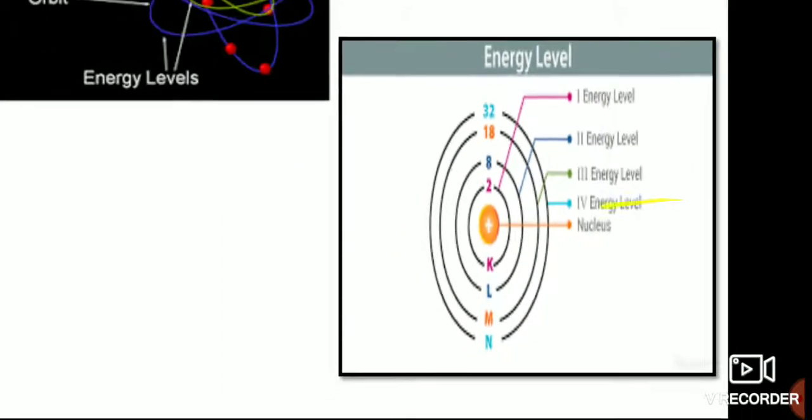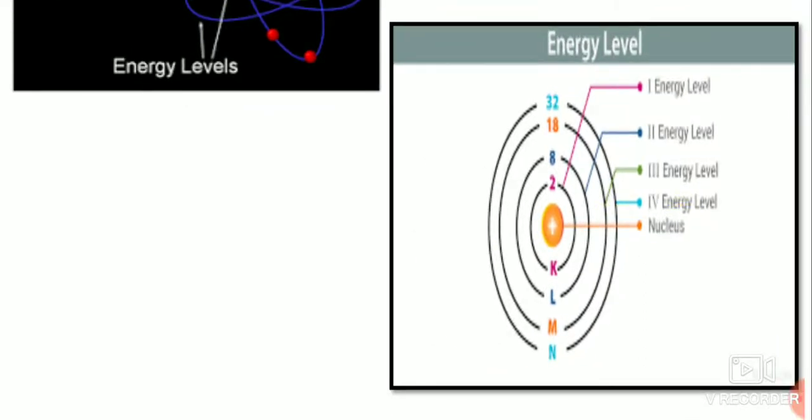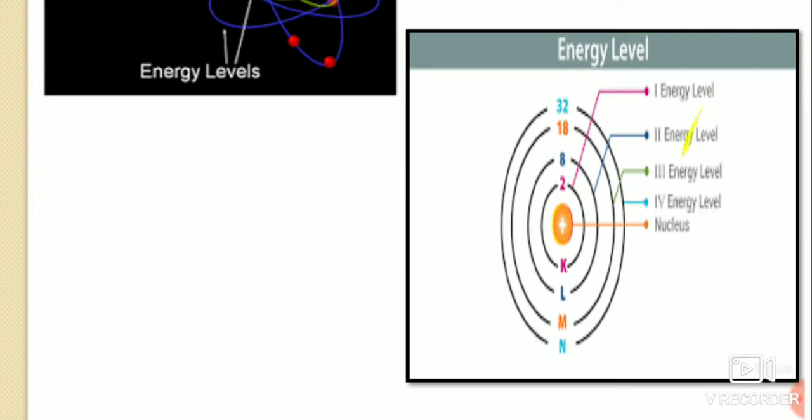You have also studied in your lower class, class 9th, that there are different energy levels, or shells, named K, L, M, N shells, and each shell has a fixed number of electrons, like 2, 8, 18, 32, depending on the formula 2n squared. So the first shell or first orbit will have 2 electrons, the second will have up to 8 electrons, then 18, 32, and it goes on. So these are considered energy levels: K is the first energy level, then the second shell is the second energy level, and so it goes on. So that is about the Bohr's model.